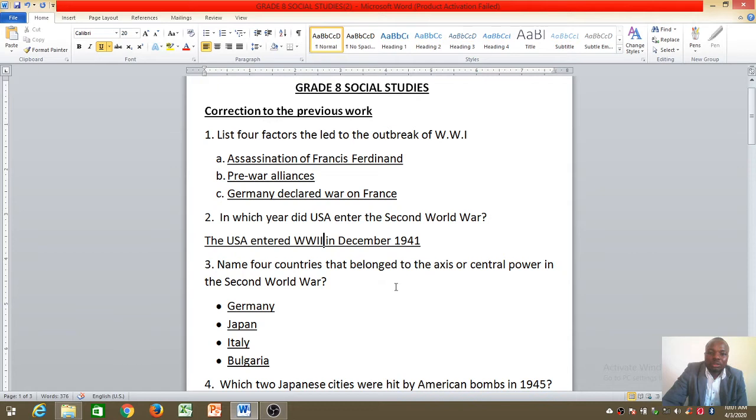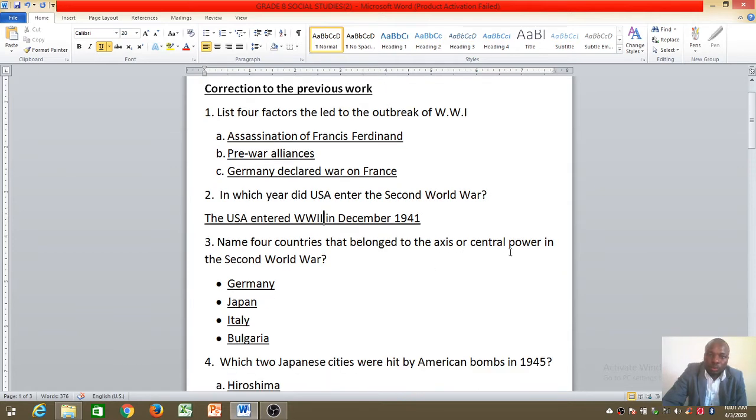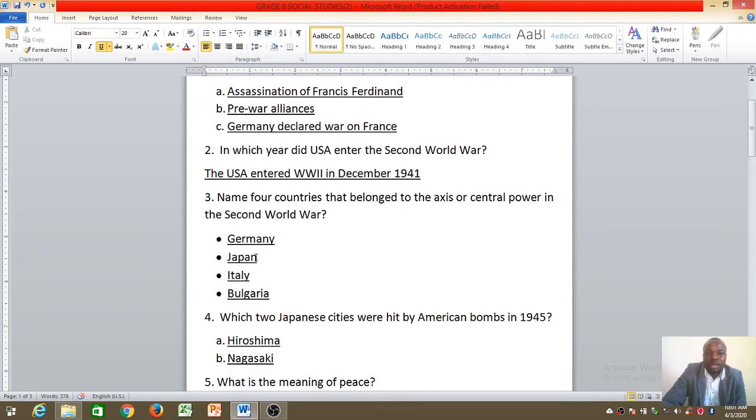Question 3. Name 4 countries that belong to the Axis or Central Power in the Second World War. The countries are listed here below. We have Germany, Japan, Italy, Bulgaria. Bulgaria was also among them. These are central powers. And the Allied powers, we had the USA, France, Britain, Russia. They had war with the central powers.